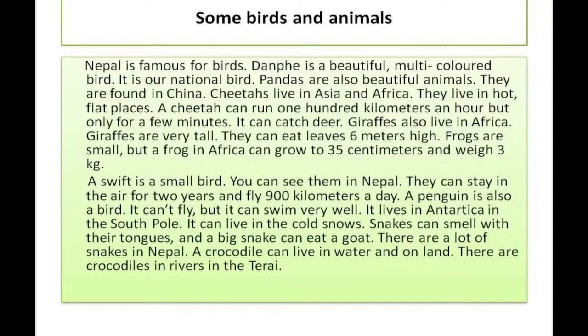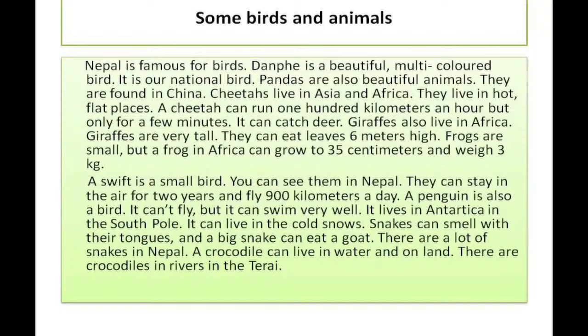A swift is a small bird. You can see them in Nepal. They can stay in the air for 2 years and fly 900 kilometers a day. A penguin is also a bird. It can't fly, but it can swim very well. It lives in Antarctica in the South Pole.